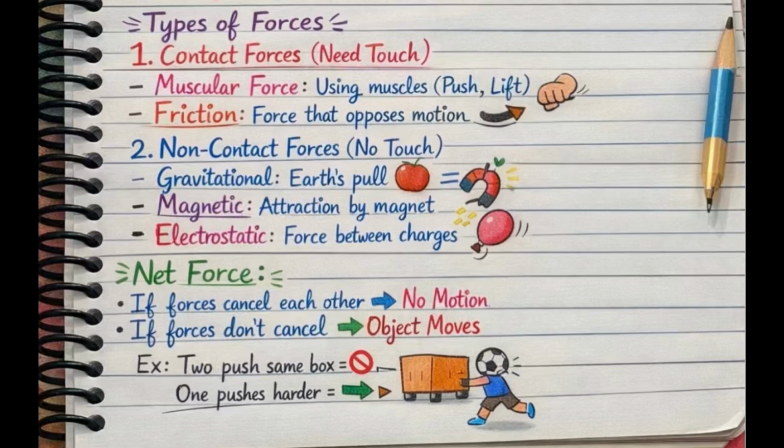And now next is magnetic force. Magnetic force means attraction or repulsion by a magnet. Now electrostatic force means the force between the charges, means from negative to positive charge. It can also be that. Now net force: if forces cancel each other, there will be no motion, and if forces don't cancel, the object will move. For example, two push the same box, one pushes harder.